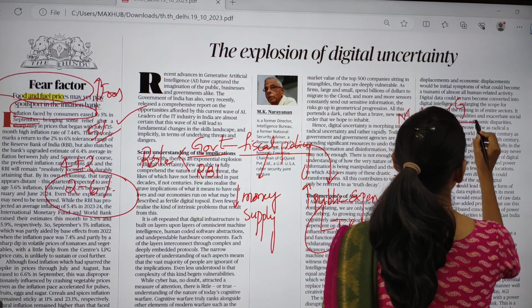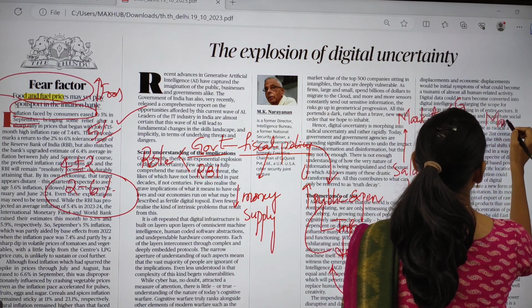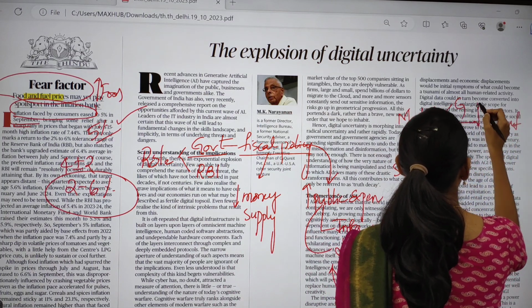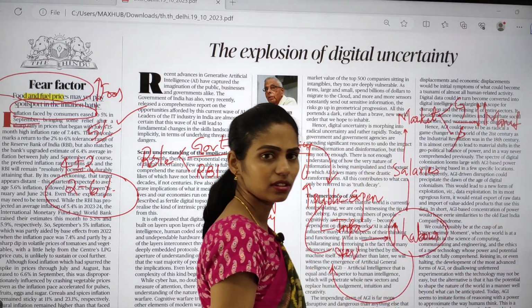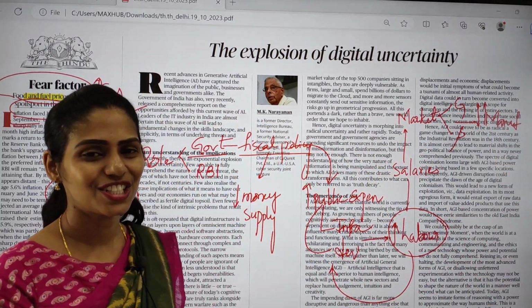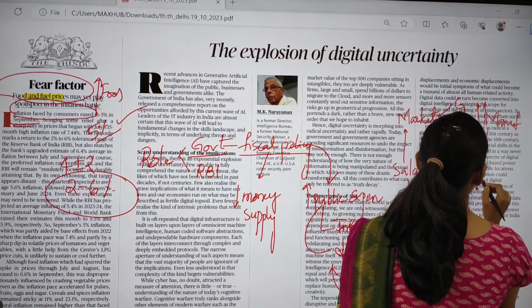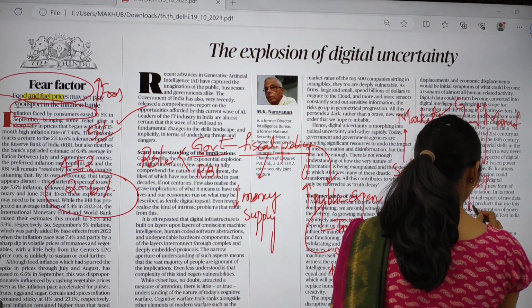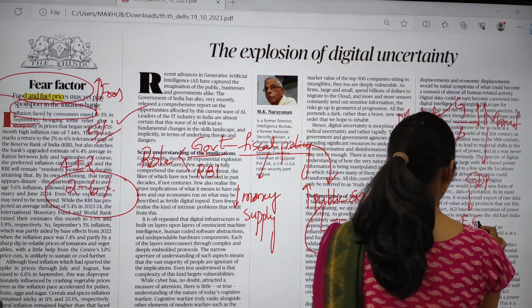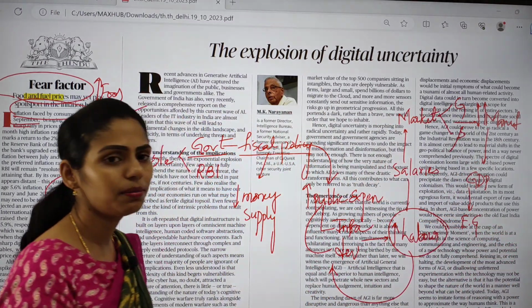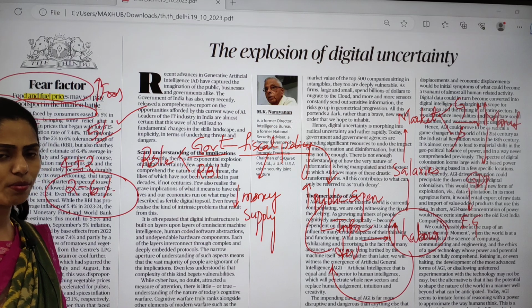So what happens in turn? Manufacturing companies will increase their production. And whenever there is increasing production in this manufacturing industry, that will contribute to our GDP and that will lead to economic growth. So this is the fiscal policy of government.